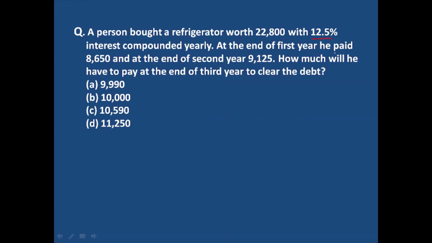At the end of the first year, he paid 8,650 rupees.